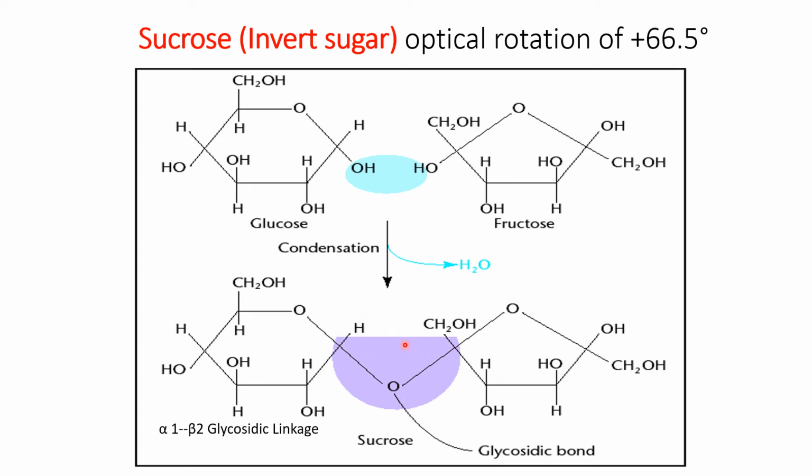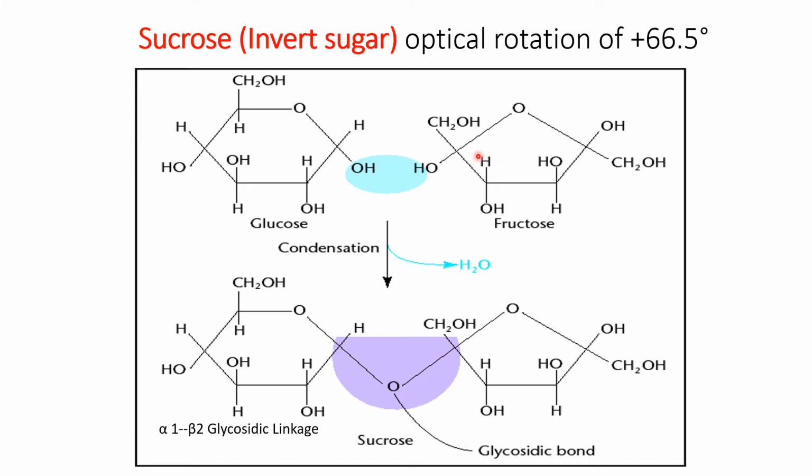And you are very well aware that sucrose is a non-reducing sugar because both functional groups, carbon number 2 of the fructose and carbon number 1 of the glucose, are engaged in a linkage, and they are no more available to be oxidized. The type of linkage in the case of sucrose is an alpha 1 beta 2 glycosidic linkage: the alpha carbon 1 of the glucose residue and the beta carbon number 2 of the fructose.